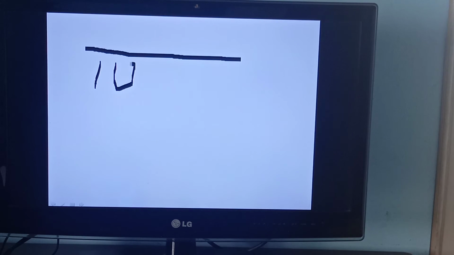Wait. Now again come back here. How much was it? 10 centimeters. Leave it. My eraser is not working, only the full screen eraser was working. That's why I'm not using the eraser. Okay, 10 centimeters.